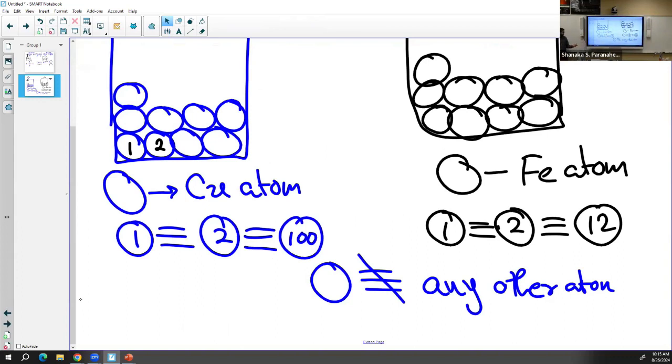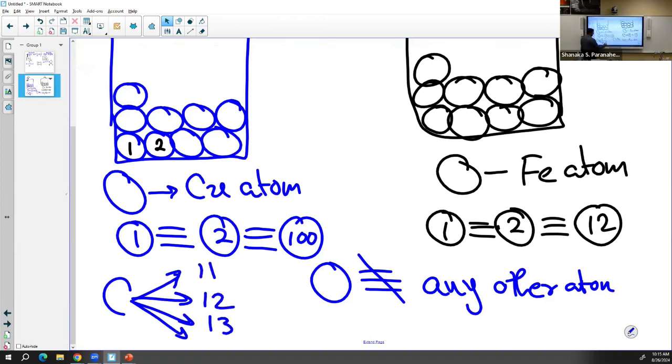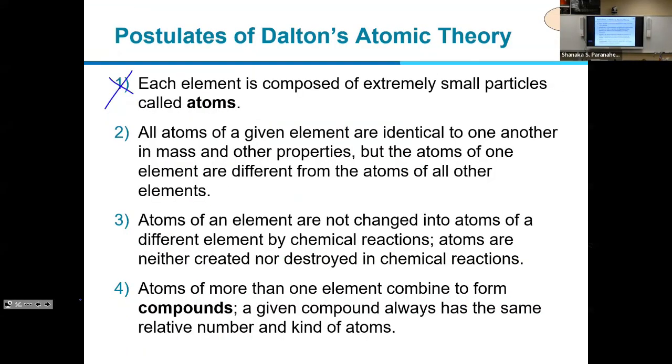If you take a sample of carbon, carbon has 4 or 5 different types of carbon atoms. One has a mass of 11, one has a mass of 12, 13, and 14. If the mass is different, that is not identical. But it's still a carbon atom. So that's why the second point is no longer valid. These are called isotopes, and we are going to learn that later.